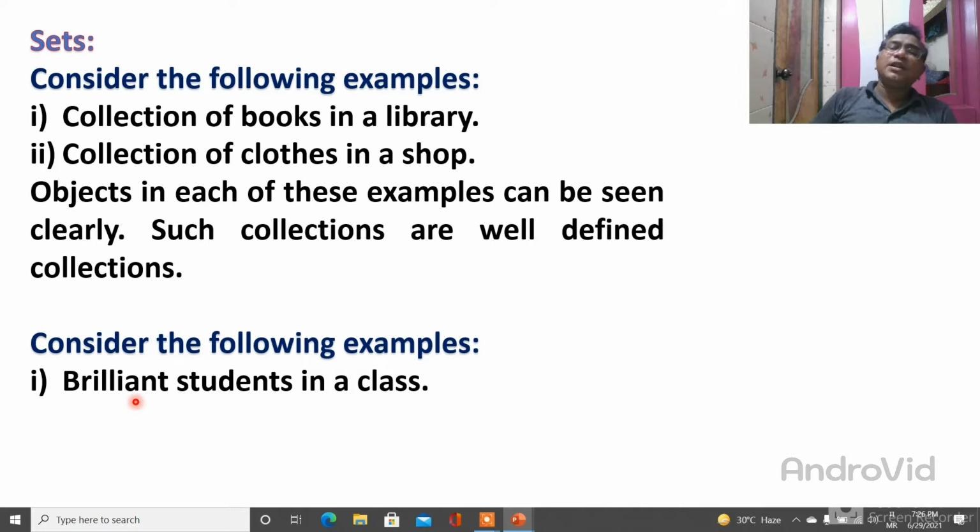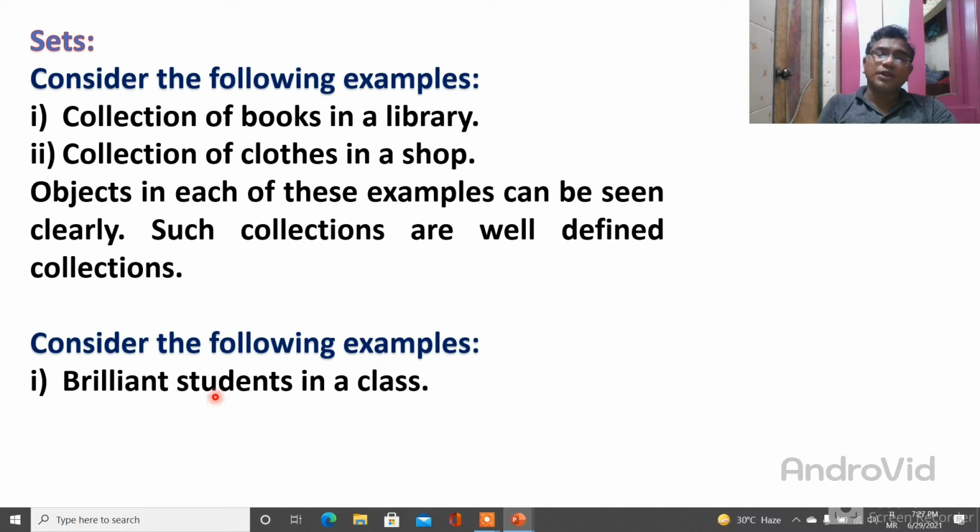If I ask the Sanskrit ma'am, they will say this one is brilliant. So brilliant can change according to the subject. Some students are brilliant in Marathi, some in Sanskrit, some in English, some in maths, some in social science, some in science, and some in playing, meaning in PT, physical periods. So this word brilliant cannot define very well.